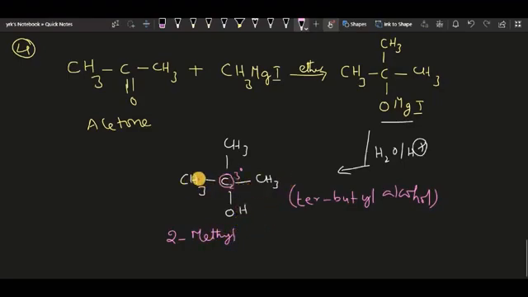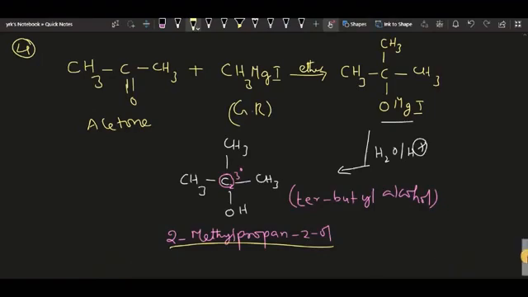2-methyl. 3 carbons are there in the main chain, so that's why we call it propane. On the second carbon we have -ol, so propan-2-ol. This is the IUPAC name of the alcohol obtained when acetone reacts with methyl magnesium iodide. This is also a Grignard reagent.